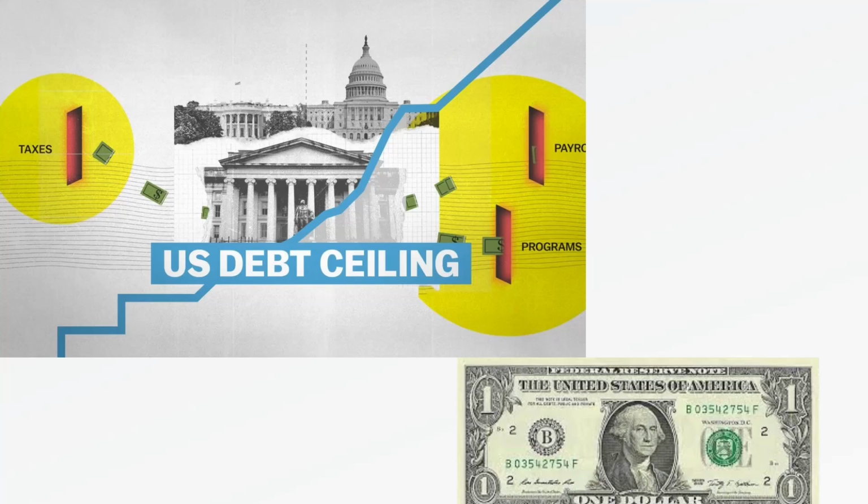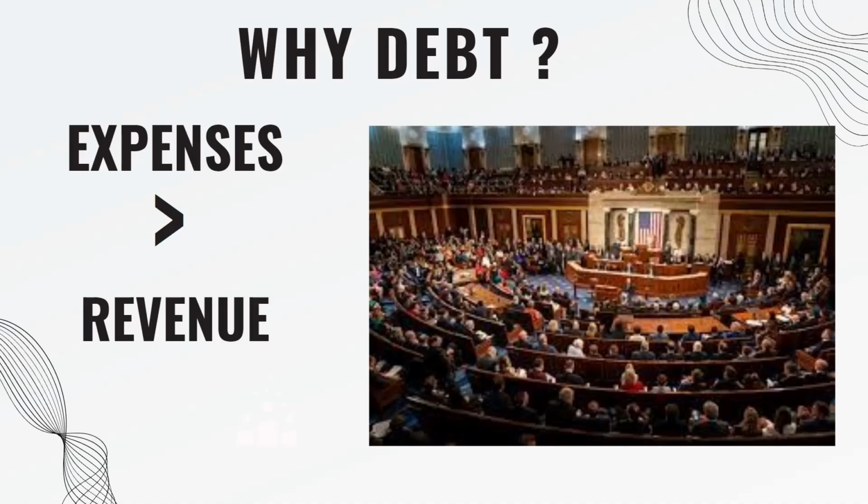So the question is why debt? Here the government is spending more than its revenue. The US government, just like any other company, has its expenses as well as its revenue. Here the government's spending is more than the revenue it is getting. So that is the reason it is taking on debt to meet its expenses. Debt it can take from other countries, maybe through giving out bonds or other means, which we'll look at at a later stage. So why debt? Basically the expenses have become more than the revenue.